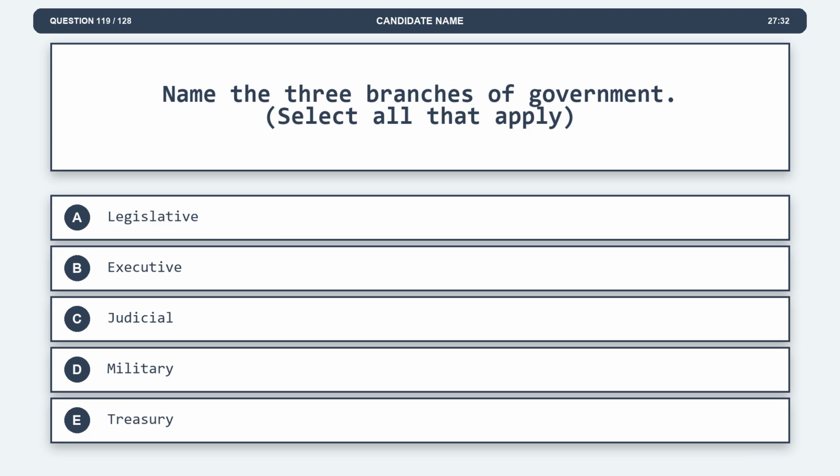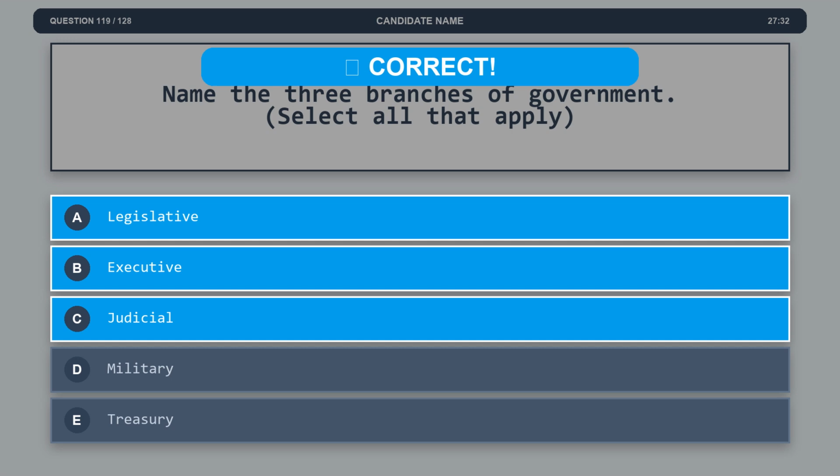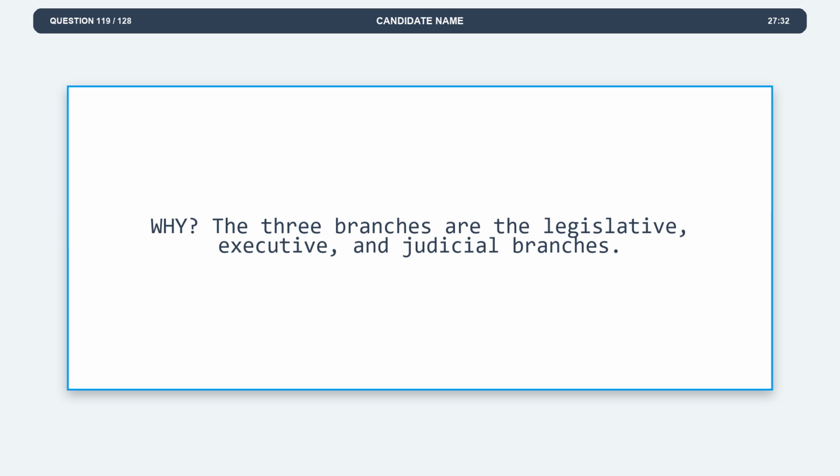Question 119. Name the 3 branches of government. Option A, legislative. Option B, executive. Option C, judicial. Option D, military. Option E, treasury. The correct answers are options A and B and C. Option A, legislative. Option B, executive. Option C, judicial. Explanation. The three branches are the legislative, executive, and judicial branches.